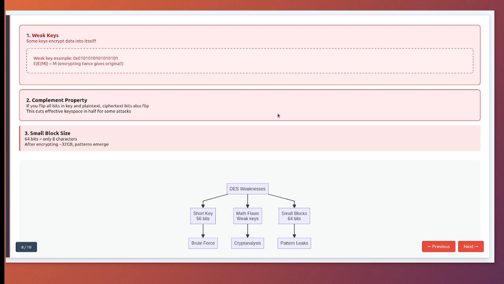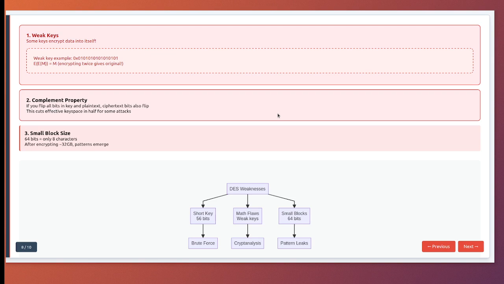By carefully choosing pairs of plaintexts with specific differences and analyzing how those differences propagate through the rounds, attackers can recover the key faster than brute force. DES can be broken with 2 to the power of 47 chosen plaintexts. Still a lot, but much less than 2 to the power of 56.